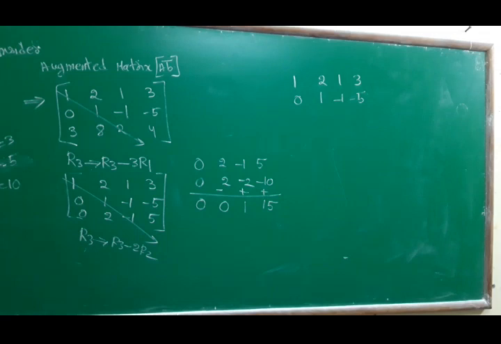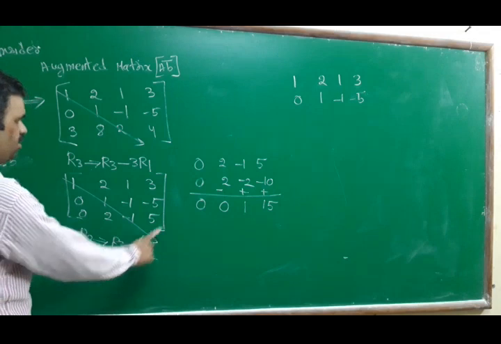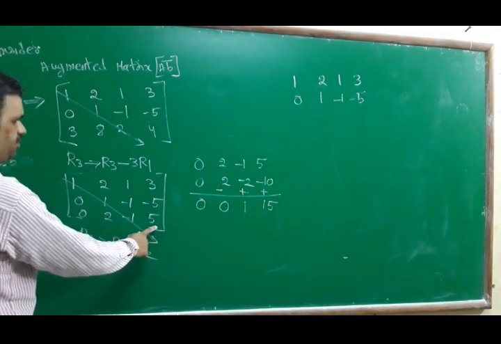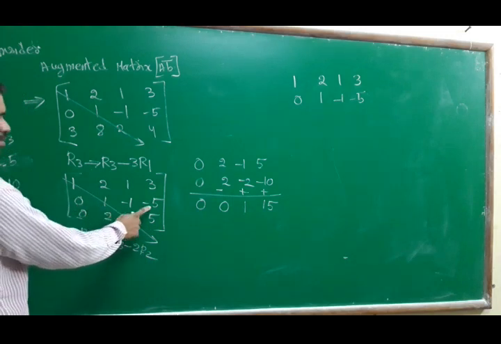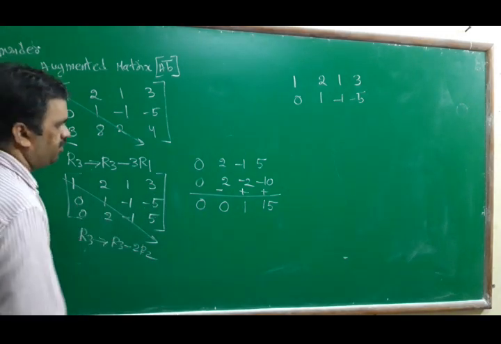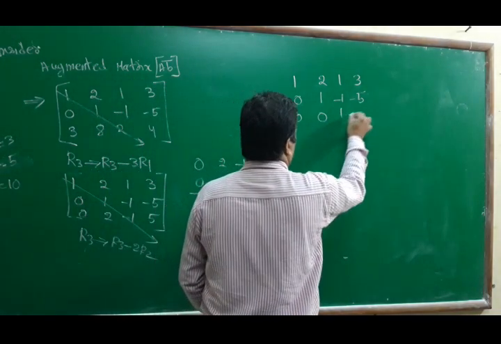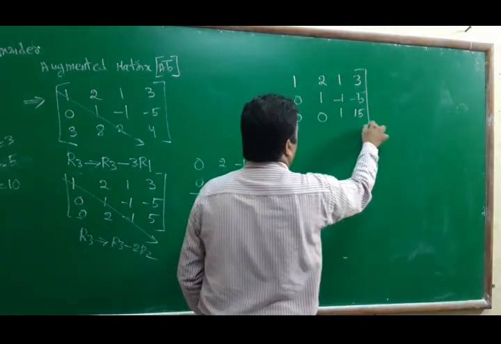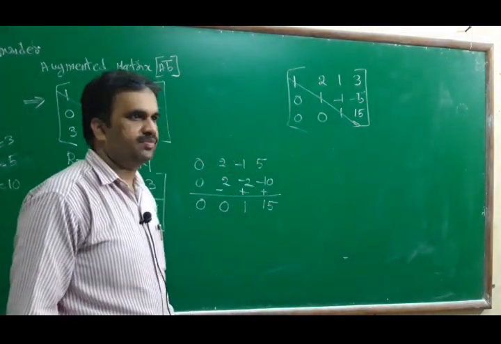R3 implies R3 minus 2R2. R3 is 0, 2, minus 1, 5. 2R2, multiplying by 2, is 0, 2, minus 2, minus 10. Simplified, we got 0, 0, 1, 15. Now we will go for the equations.